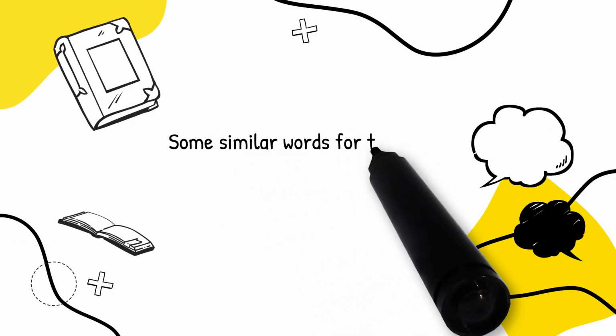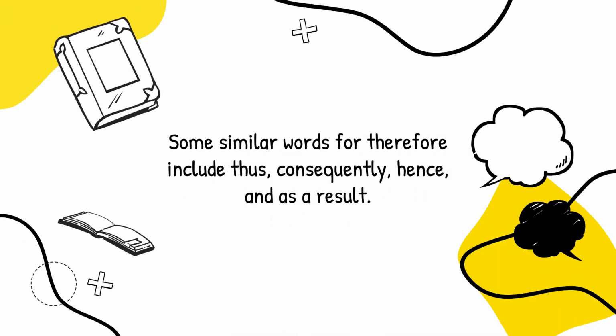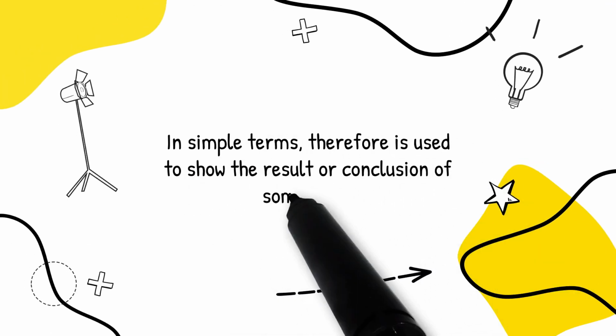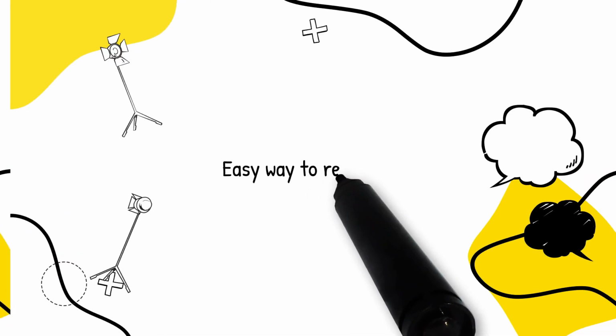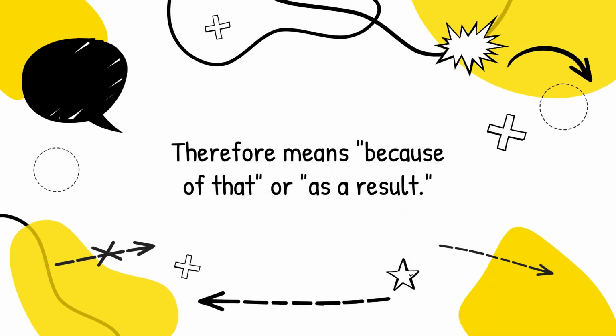Some similar words for therefore include thus, consequently, hence, and as a result. In simple terms, therefore is used to show the result or conclusion of something. Easy way to remember: therefore means because of that, or as a result.